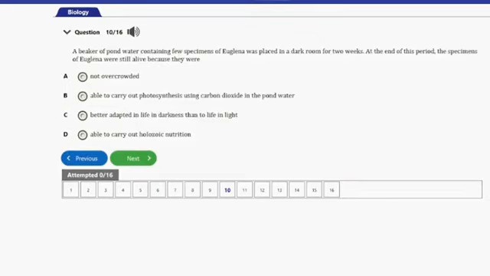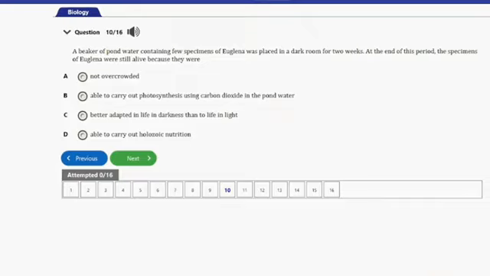It says, a beaker of pond water containing few specimens of euglena was placed in a dark room for 2 weeks. At the end of this period, the specimens of euglena were still alive because they were A. Not overcrowded, B. Able to carry out photosynthesis using carbon dioxide in the pond water, C. Better adapted in life in darkness than life in light, D. Able to carry out holozoic nutrition.